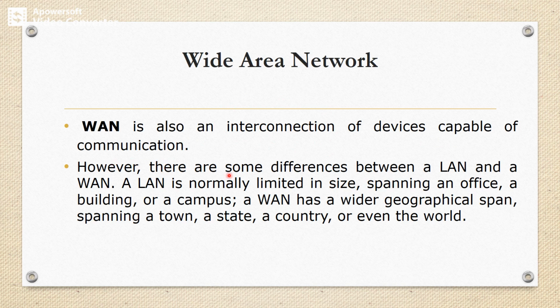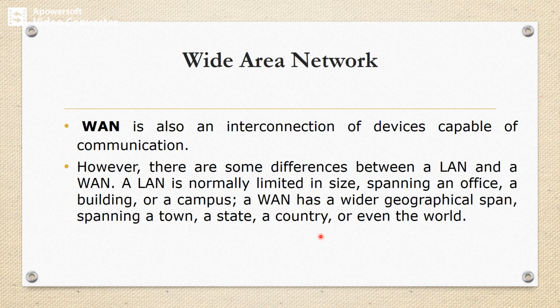There are some differences between LAN and WAN. A LAN is normally limited in size, spanning an office, a building or a campus, but a WAN has a wider geographical span: a town, a state, a country or even the world.